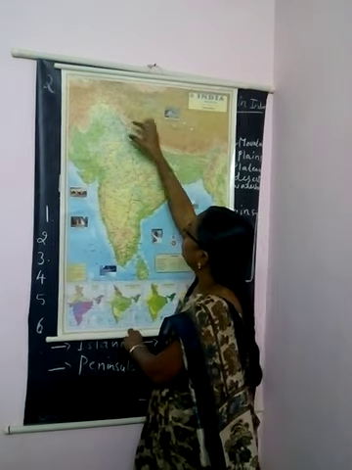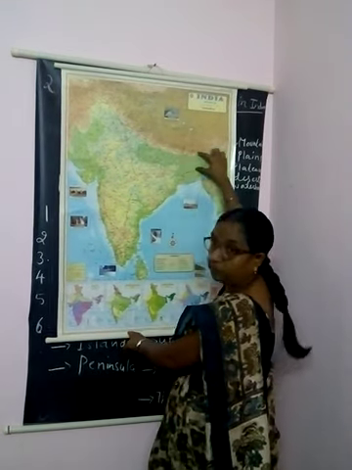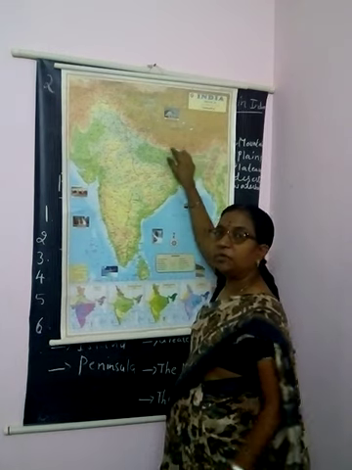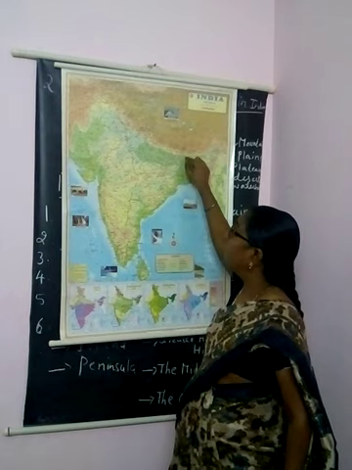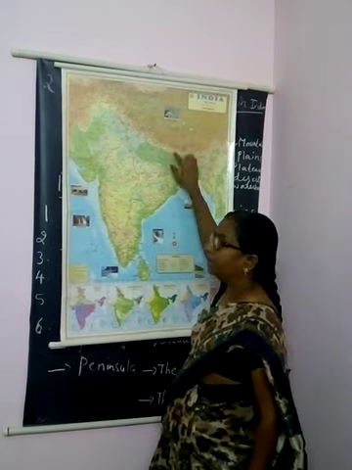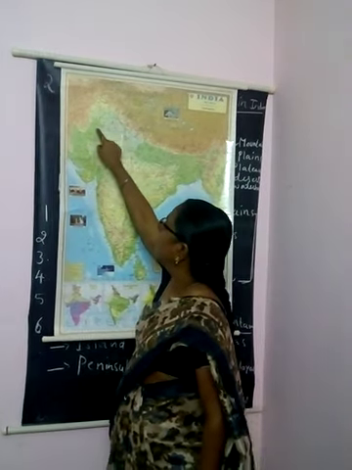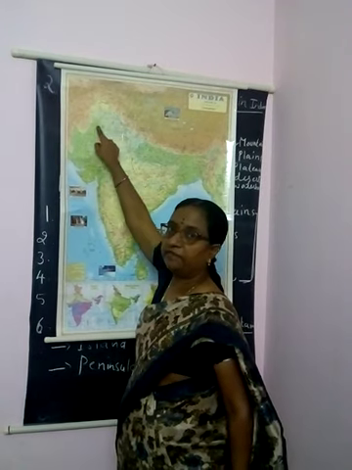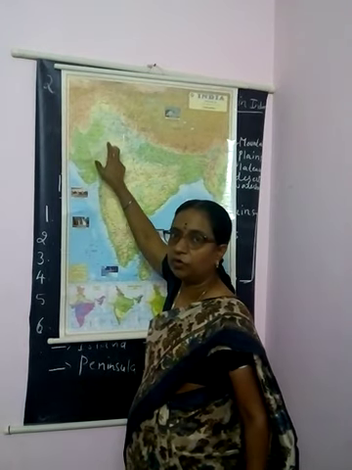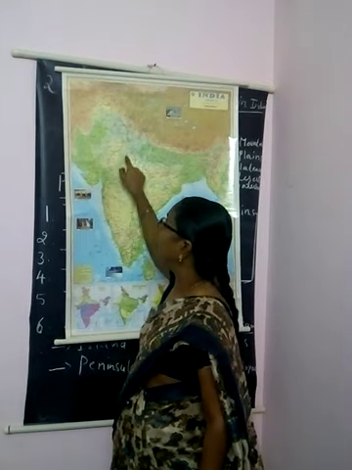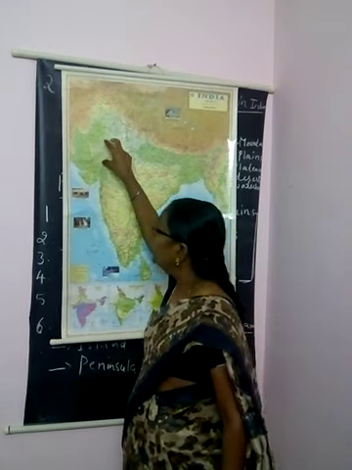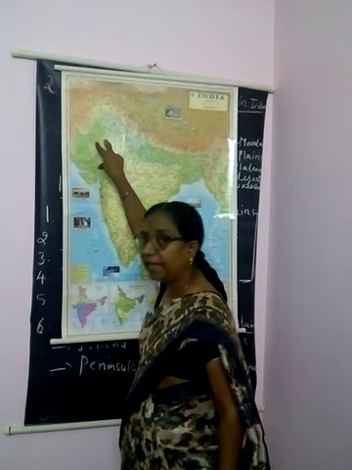The next is the northern plains, plains which have very fertile lands. And the next one is the desert area, the Thar desert, which is in Rajasthan. We know Rajasthan is a desert area.